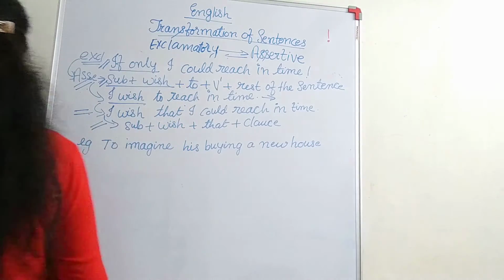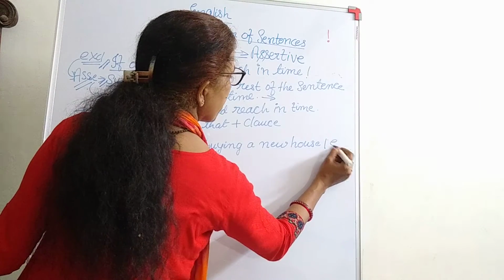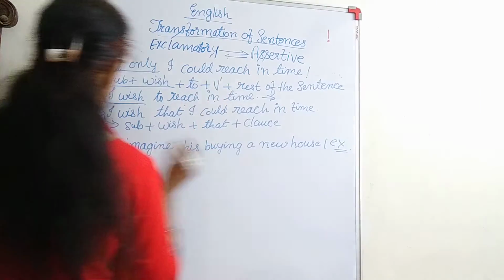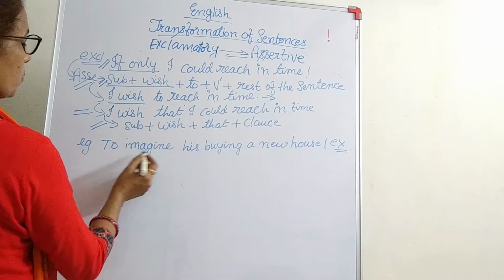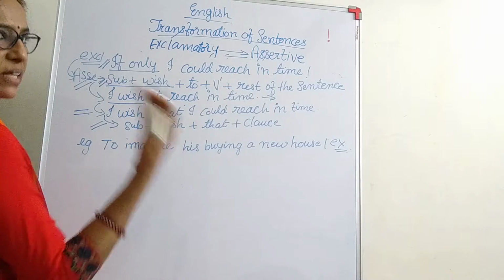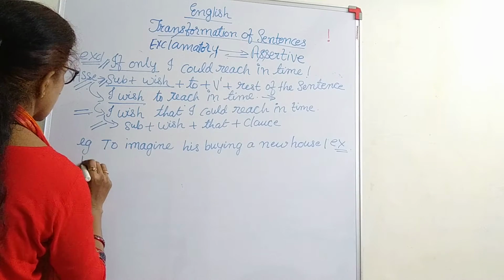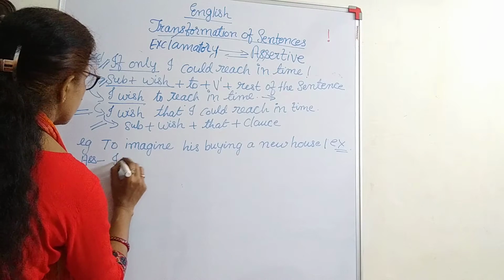This is what? Exclamatory sentence. We have to change it into assertive. It means I cannot imagine that he can buy a new house. That is the exclamation. So how do we make this assertive? Okay, it is strange.